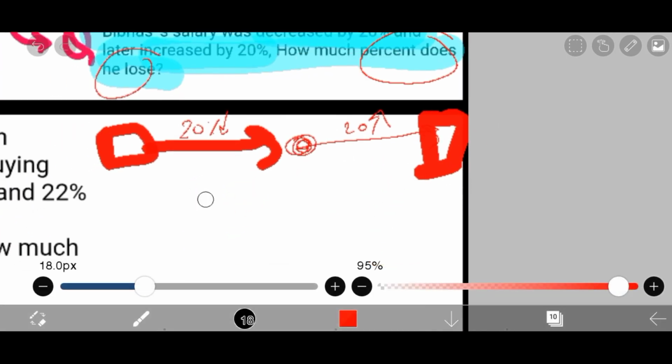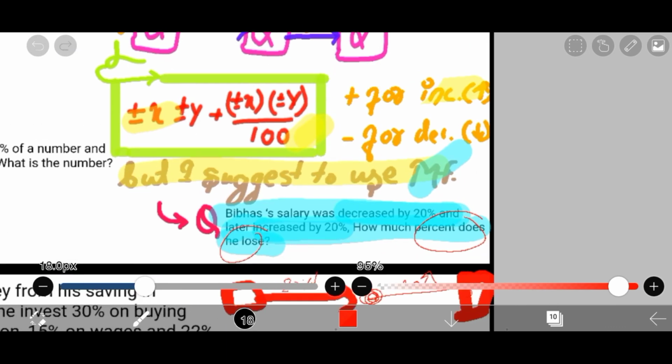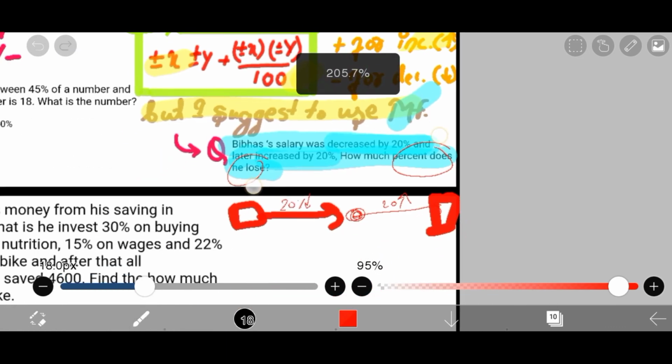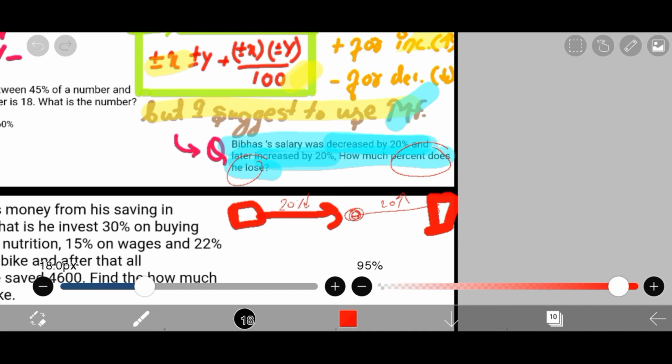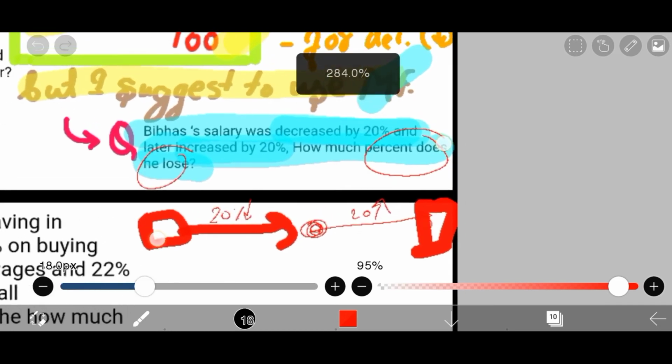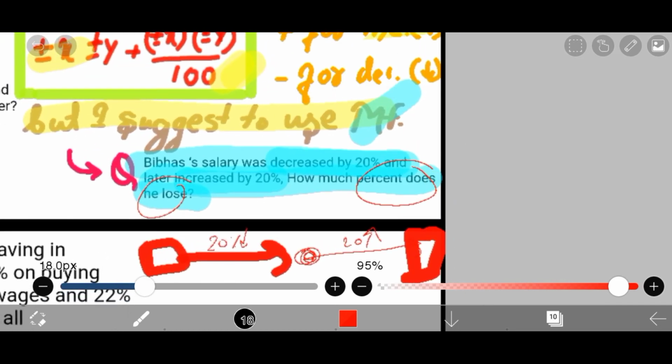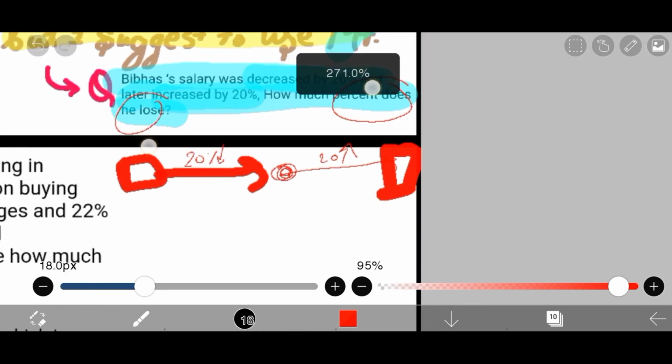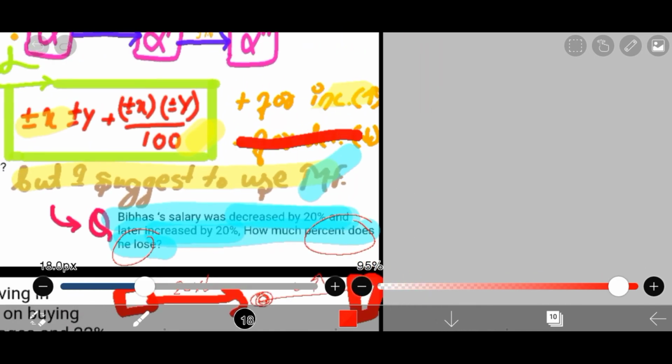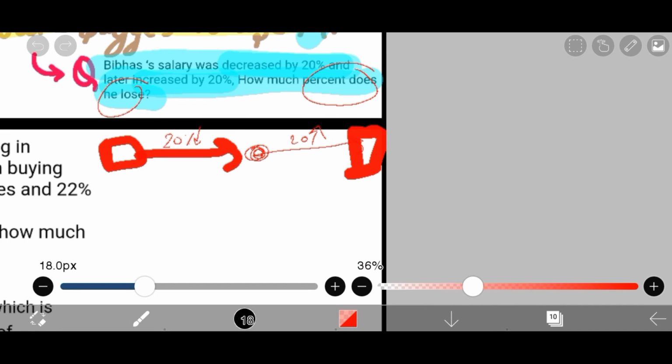So now you could use this technique here. Minus 20 plus 20 becomes 0, and plus 20 minus 20 gives minus 400 by 100, which becomes minus 4. So you could see that here it's coming to be minus 4%. Minus 4 clearly indicates that it has been decreased by 4%. I hope you remember the sign conversion.